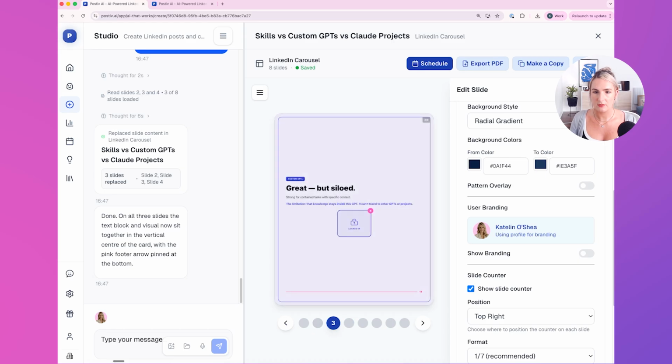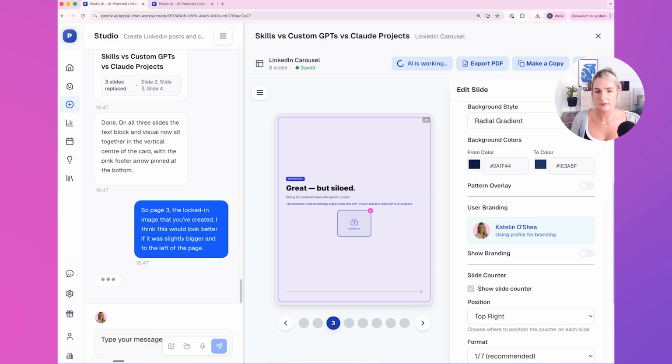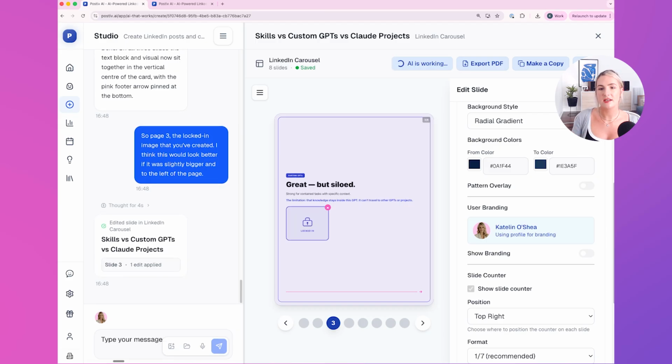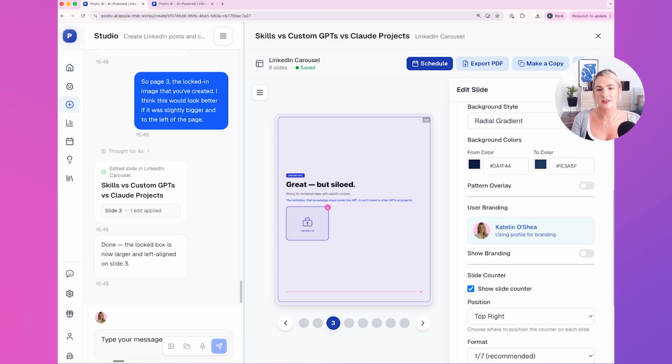Okay, so let's start with page 3. So page 3, the locked in image that you've created, I think this would look better if it was slightly bigger and to the left of the page. And this is what I mean, that it's so much easier to give instructions like that and the agent applies the changes, rather than in Canva you'd be like, oh, that's not aligned, or this looks too big, or when you flick between they don't line up. And that's what you get to avoid by using an AI agent for creating these visuals like this. Okay, so that looks good.